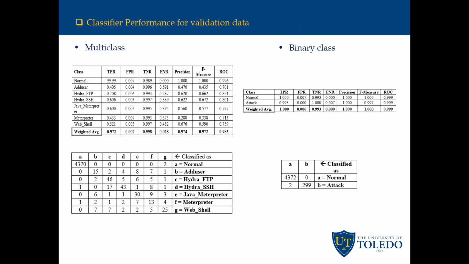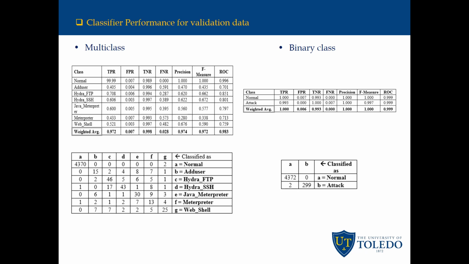This table shows the performance result for the multi-class model on the testing dataset. The detection rate for the normal class is nearly 100%, as only 2 out of 4372 normal traces are misclassified as web shell attacks. For any missed detection, it's overwhelmingly an attack trace being misclassified as another attack class, but not as a normal trace. Conversely, only 2 normal traces are misclassified as attack traces, which implies false alarms.